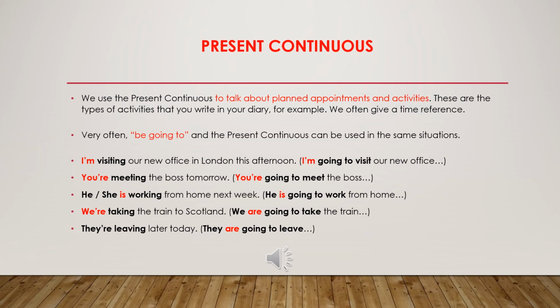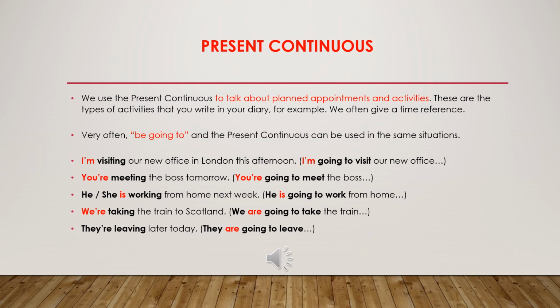Let's look at these examples. I'm visiting our new office in London this afternoon. Or I'm going to visit our new office in London this afternoon. You are meeting the boss tomorrow. We can also say you are going to meet the boss tomorrow. He or she is working from home next week. Also, we can say he is going to work from home next week.